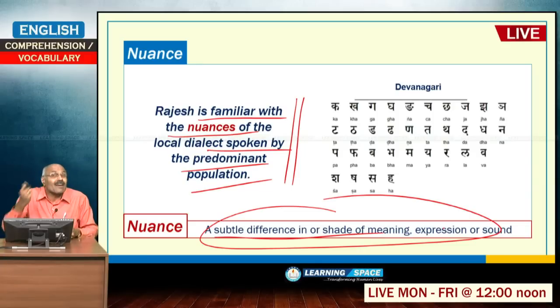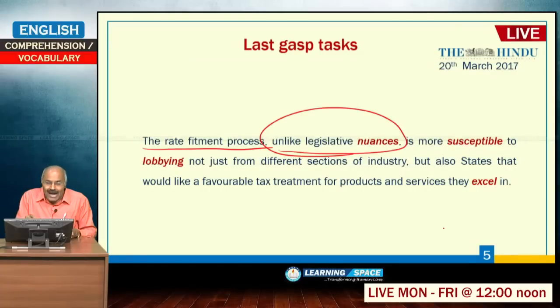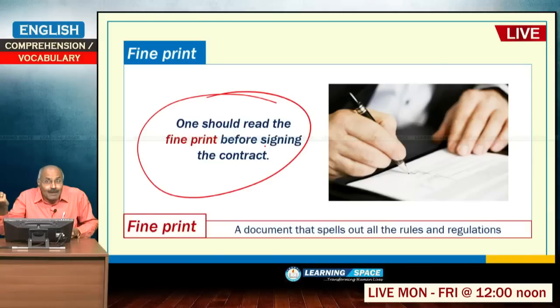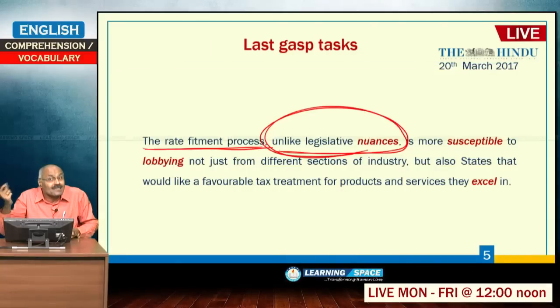So, unlike legislative nuances, so he is talking about, please understand the sentence, the rate fitment process, unlike legislative nuances. So, in the previous paragraph he talked about the next thing which is left over on April 1 will be the trickiest. That April 1 thing is the fitment process into 5 slabs. So, the rate fitment process is more susceptible to lobbying, unlike legislative nuances.